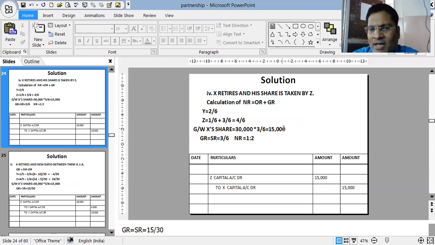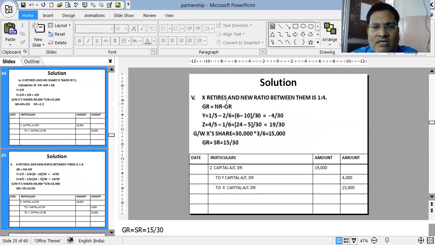His goodwill, 3/6 of 30,000, is 15,000, taken by Z only. So Z capital to X capital 15,000. Being Z compensates X for his goodwill. This will be the narration.